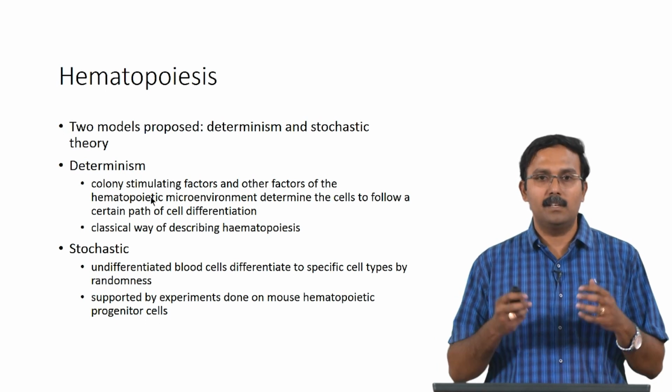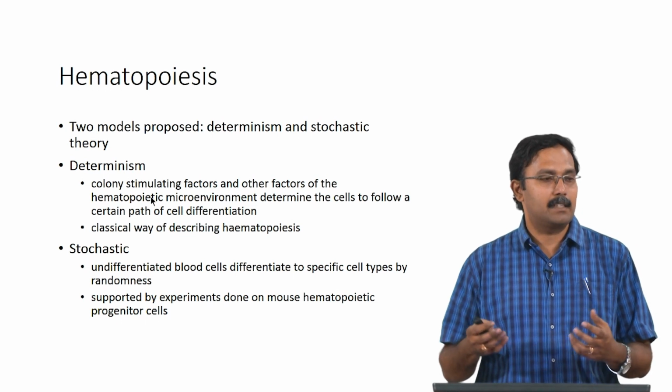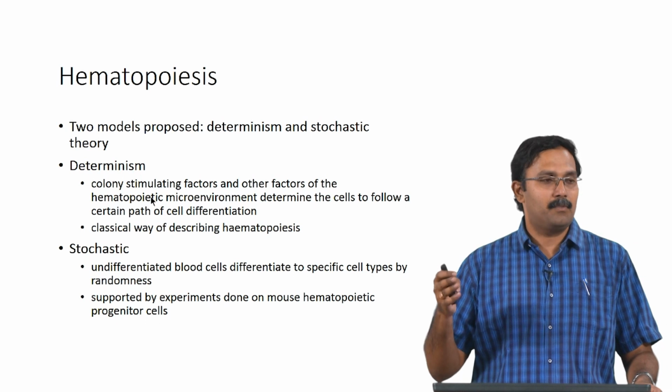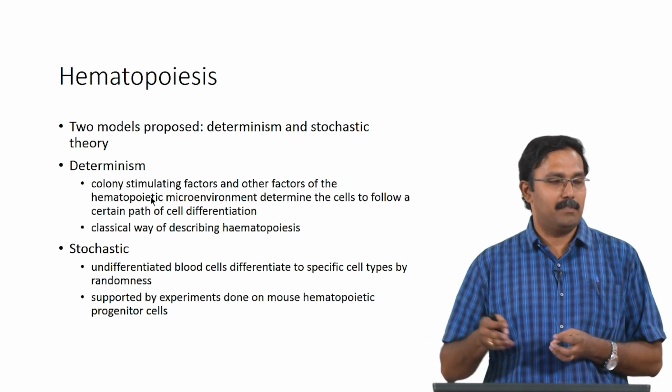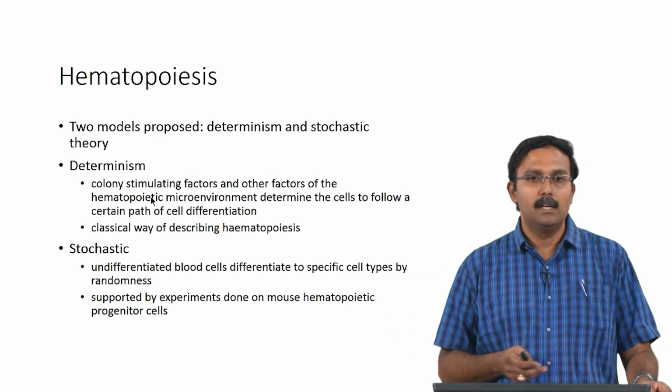It just depends on the factors, the colony stimulating factors and other factors present in the microenvironment. This determines the path for the cell differentiation. This is what we have always believed in, and this is the classical pathway.